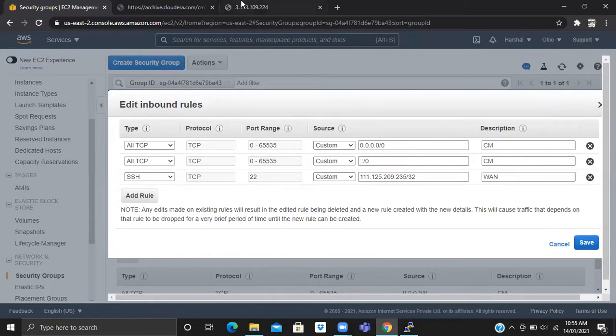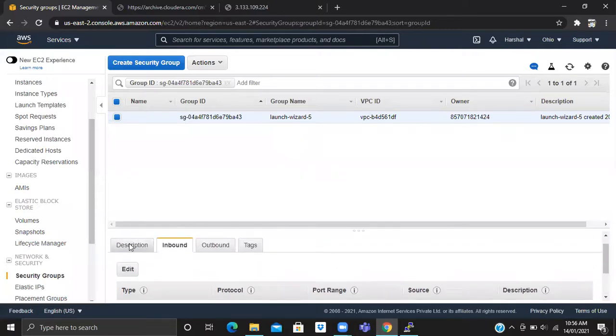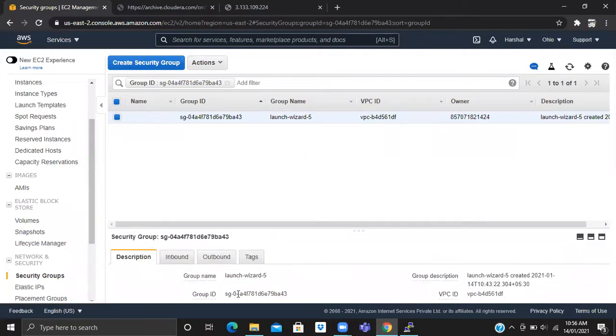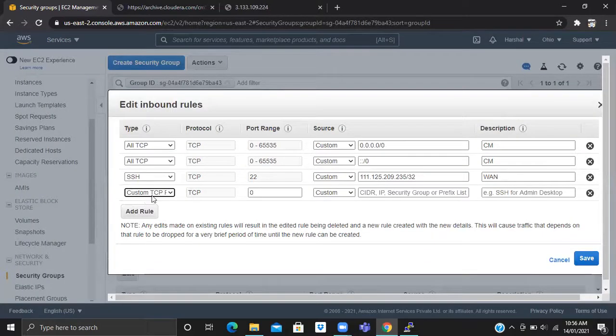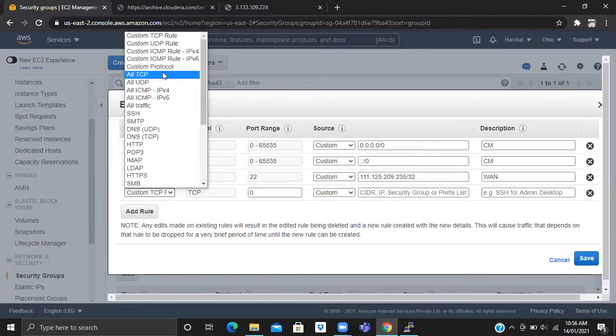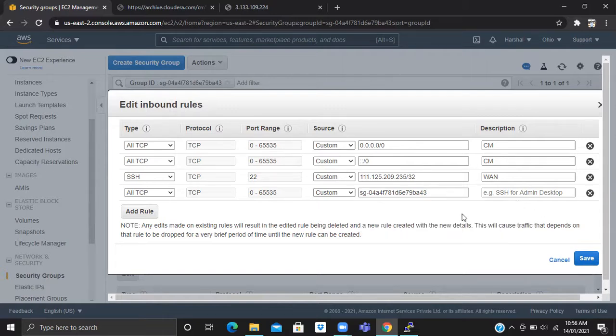We have to paste the security group ID, na? Go in that description. There is a group ID on the right side. Copy it and paste it in inbound rules. All traffic. This is for LAN connection.